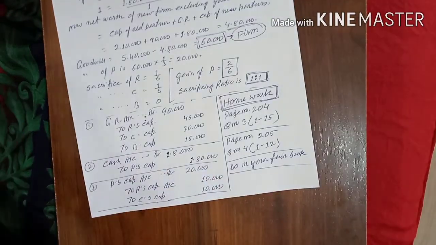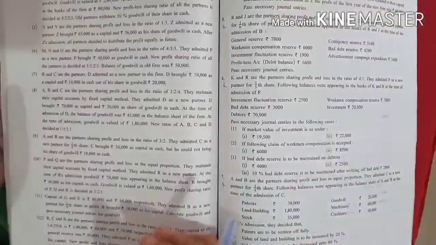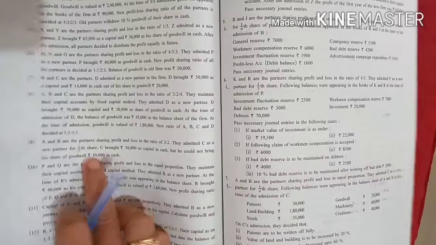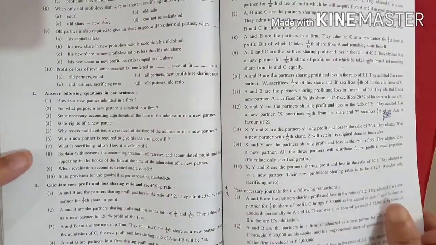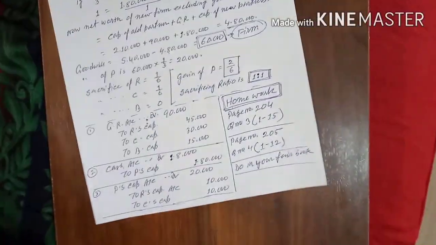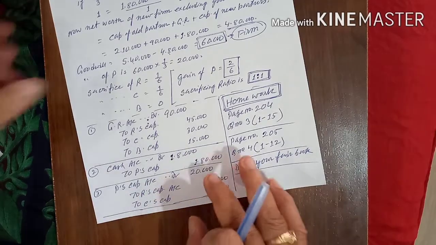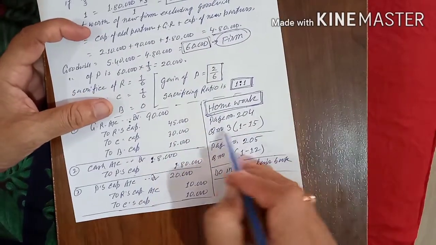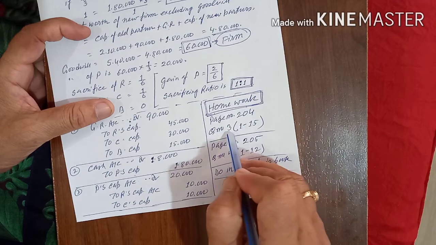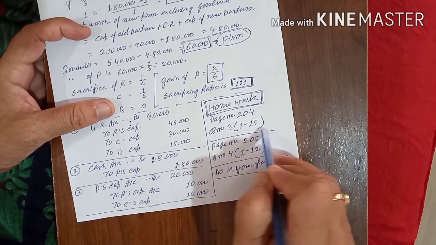Try to understand all this. There are 12 questions in total. Do every question one by one, and if any problem comes, you can tell me. The homework: page number 204, question number 3, 15 questions are given.